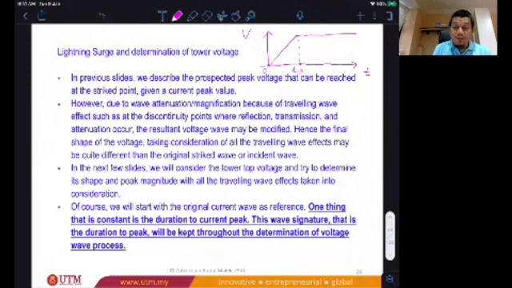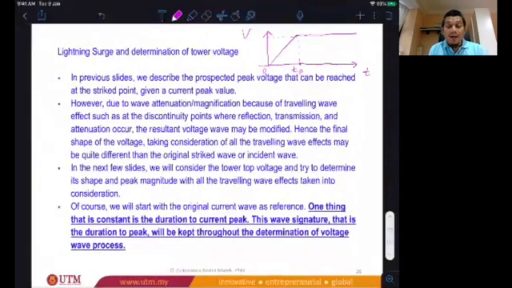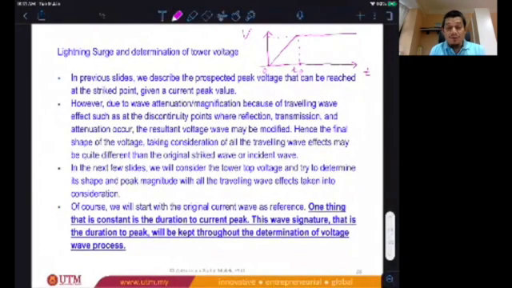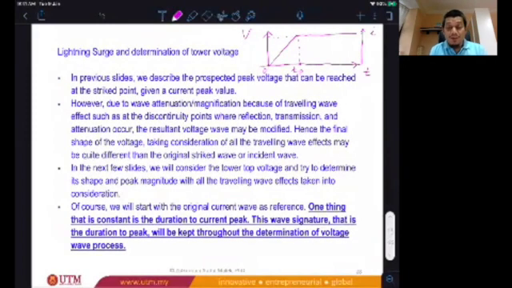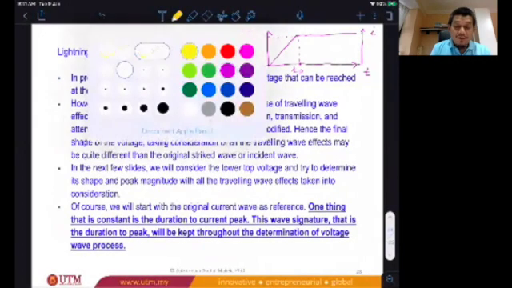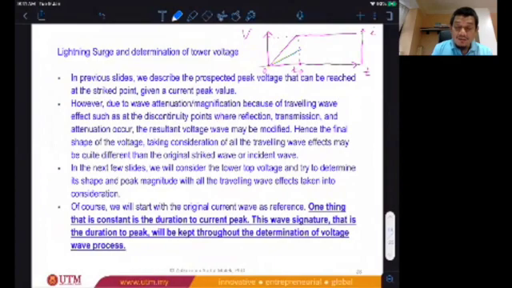If the time to peak is 1 microsecond for the current, so the voltage also have 1 microsecond time to peak. It doesn't matter what is the peak, but the time to peak is the same. Why I said it doesn't matter the magnitude? Because for the current, the magnitude will be current in amps, but voltage will be in volts. But if you have attenuation, for example, due to propagation, you cannot see that line. If you have attenuation, then the voltage or the current will be reduced, but the time to peak is still the same. If it get reflected, it's the same thing.